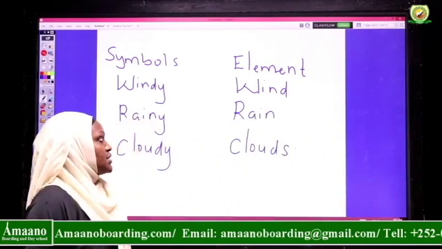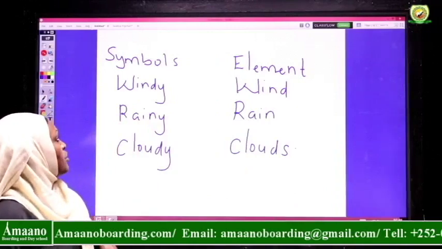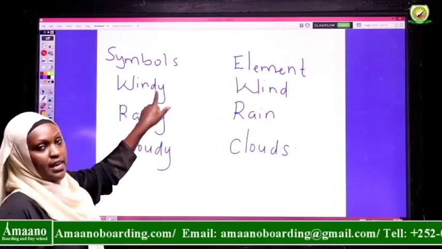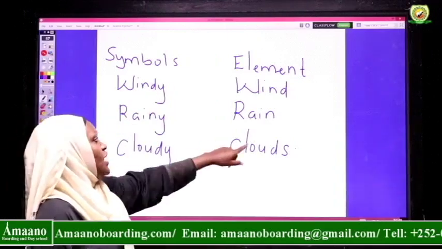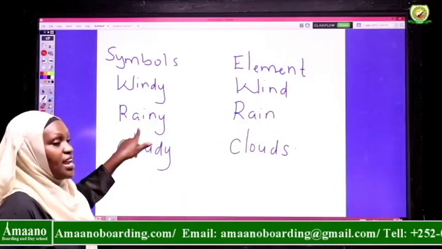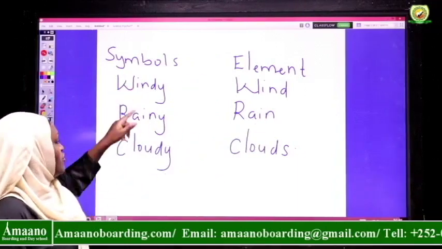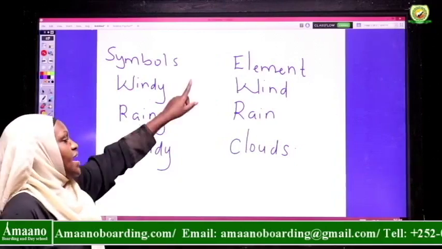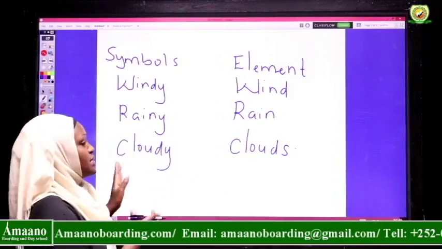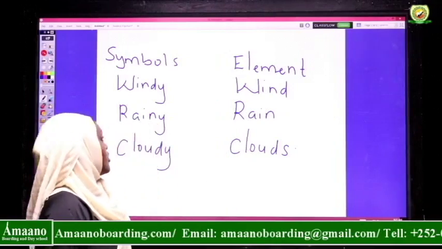Don't confuse these when you are told to talk about the elements of weather or the symbols of weather. Remember that the symbols of weather have, it's windy, we have Y at the end, but for the element of weather we only have wind. There is no Y at the end. For the symbol we have rainy, for the element we have rain. Symbol of weather we have cloudy, then the element we have clouds. So be careful, don't get confused with the symbols of weather and the elements of weather. That's the end of our lesson.